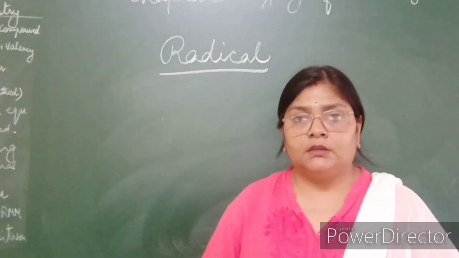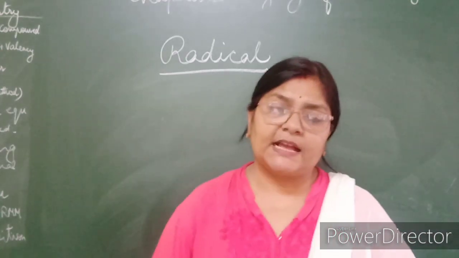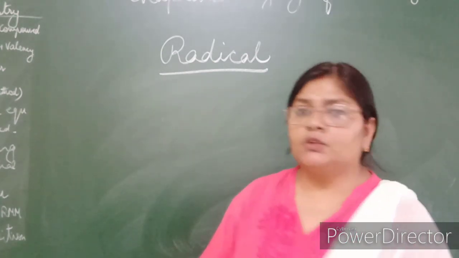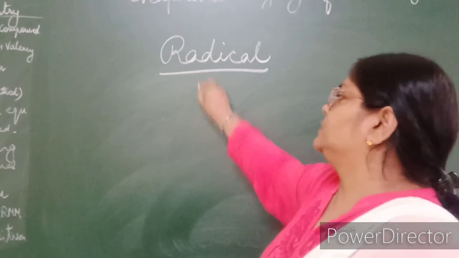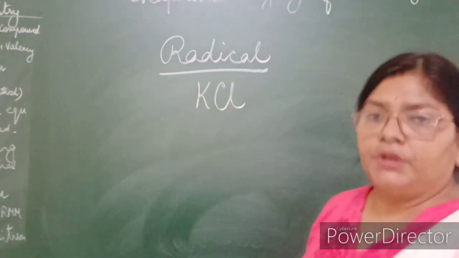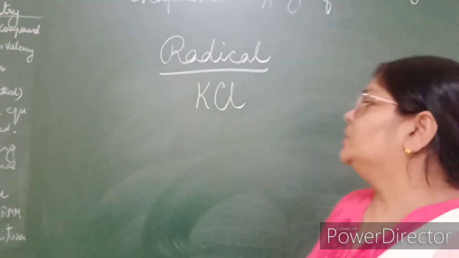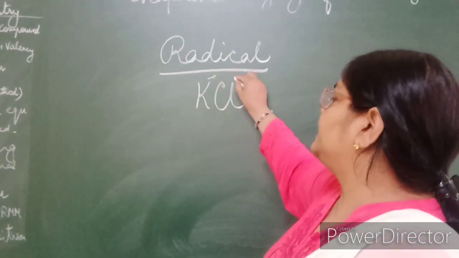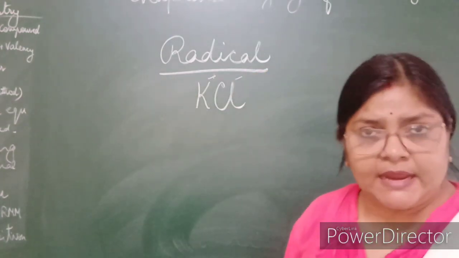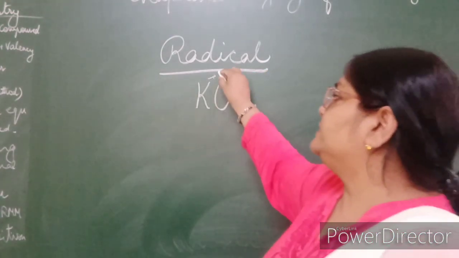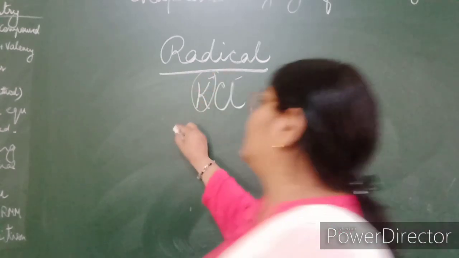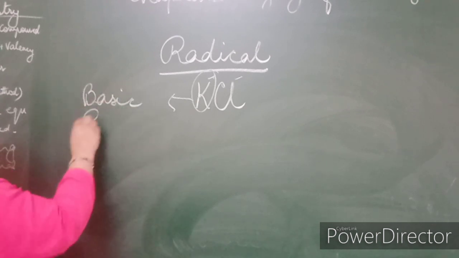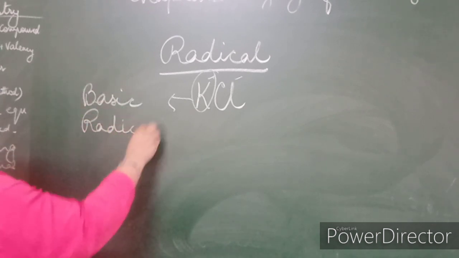Now radicals. The molecule of a compound is actually made up of two parts, okay, called radicals. So if we take the example of, suppose, KCl, potassium chloride. Okay, so here it is formed of two radicals. One is a positive radical, another is a negative radical. So the positive radical is also called the basic radical. Why?